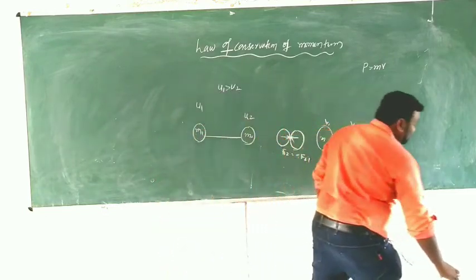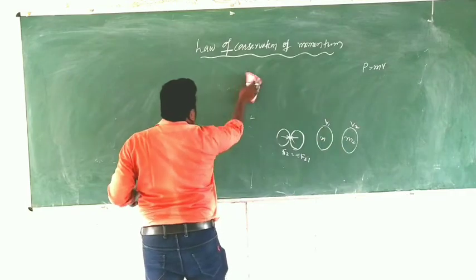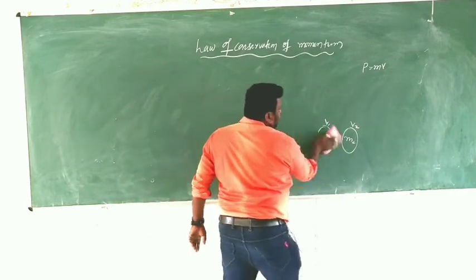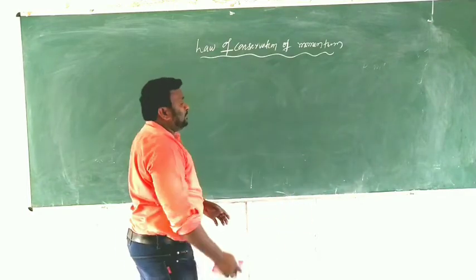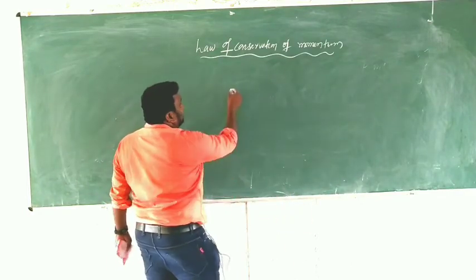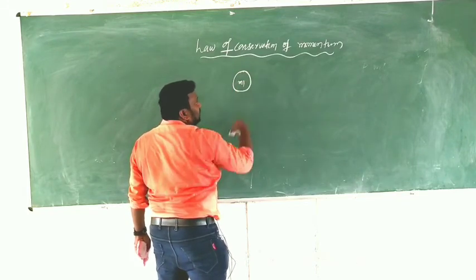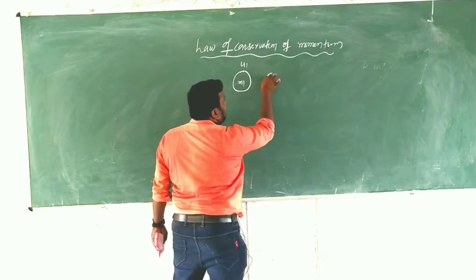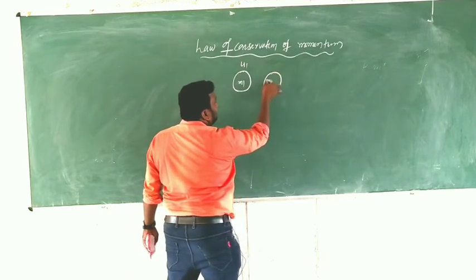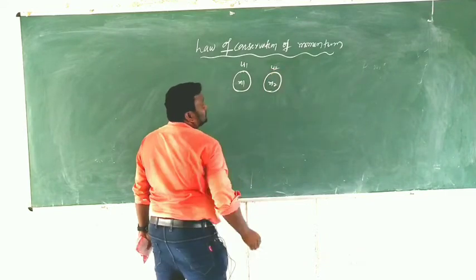Clear, children? So again I am drawing this diagram. Watch carefully. Very important topic. The same topic comes again in intermediate first year. This is the first body having mass m1, its velocity is u1. And this is another body having mass m2, its velocity u2.